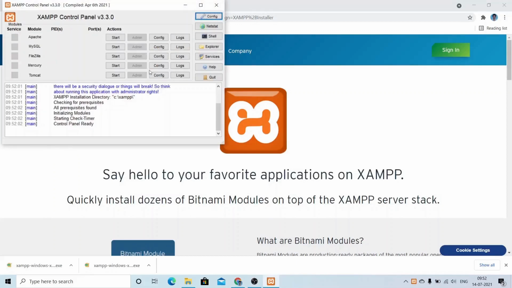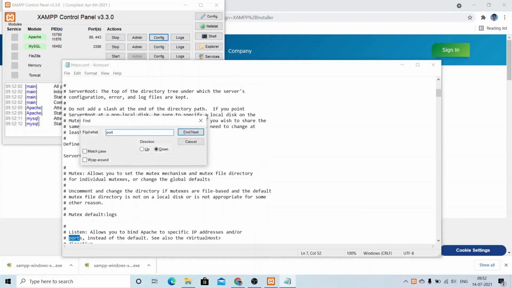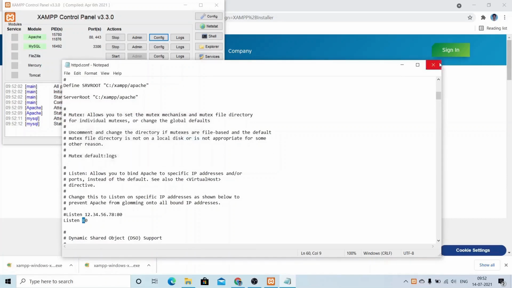You see Apache and MySQL here. Click on the start button for both. If it shows an error in starting Apache, please make sure that port number 80 is free. To change this port number, you just have to configure this file. Search for the port number, and change this line to some other port that is available. I will go with port number 80 only.